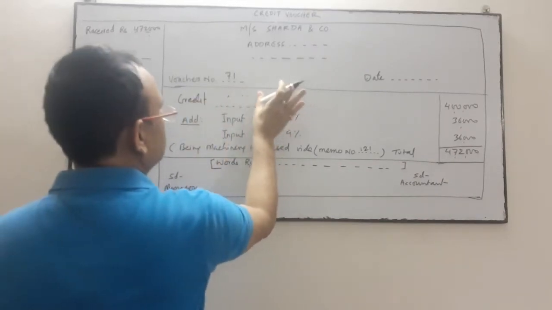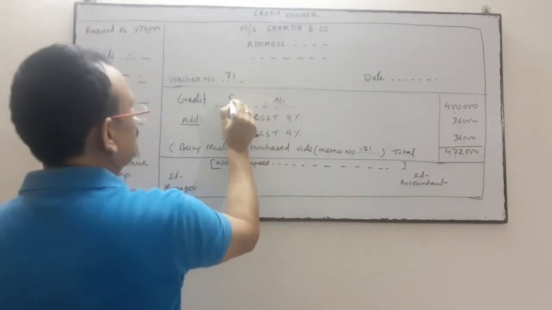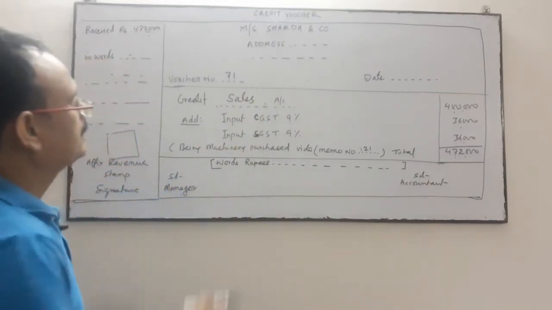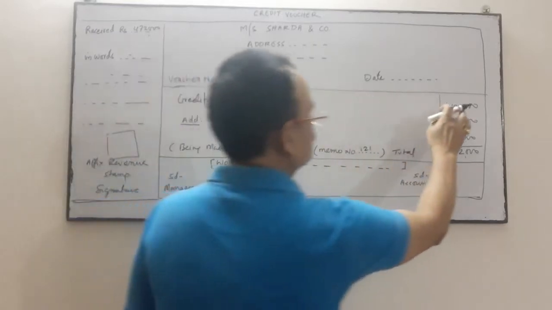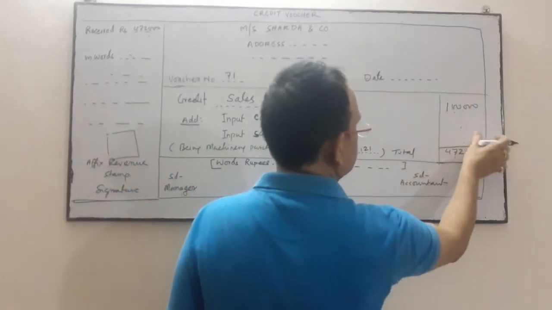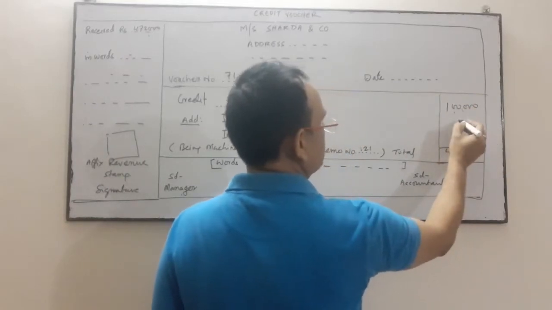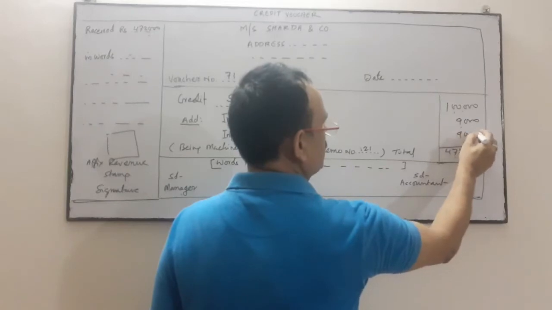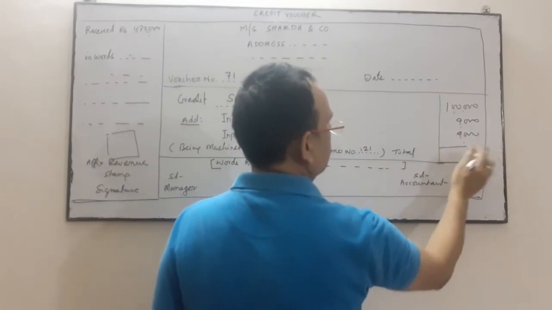Suppose we have received the amount through cash sales, we have sold goods for cash, then we will write cash sales. Suppose the cash sales is 1 lakh, and CGST and SGST at 9% is 9,000 and 9,000. So it becomes 1,18,000.